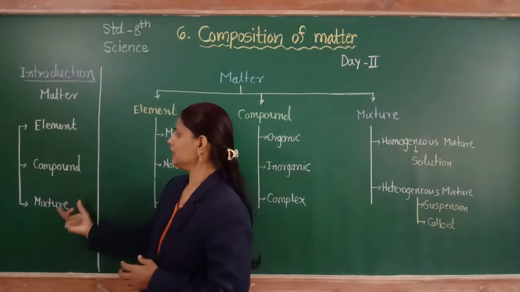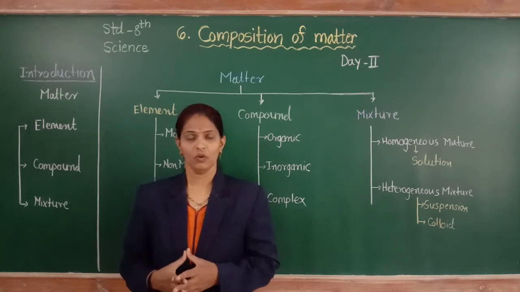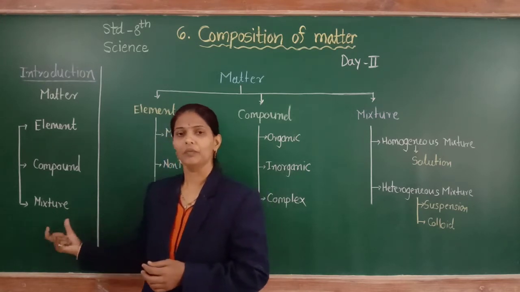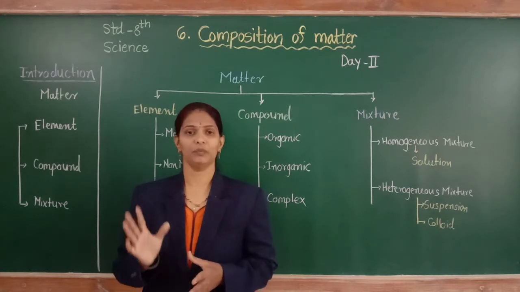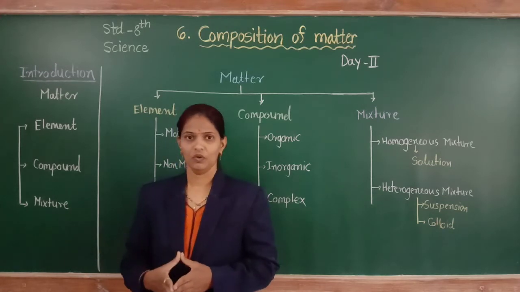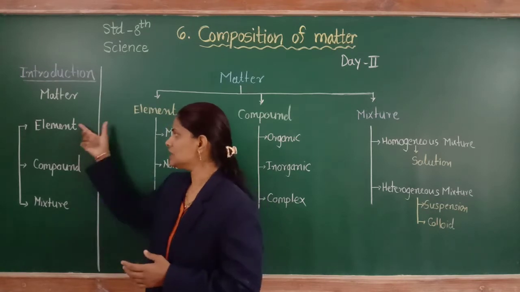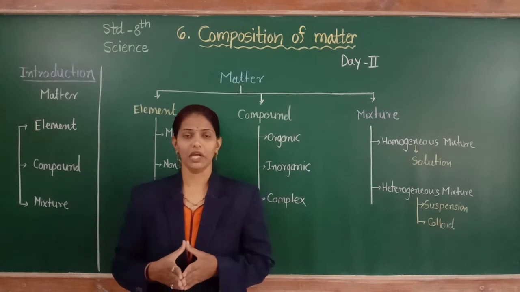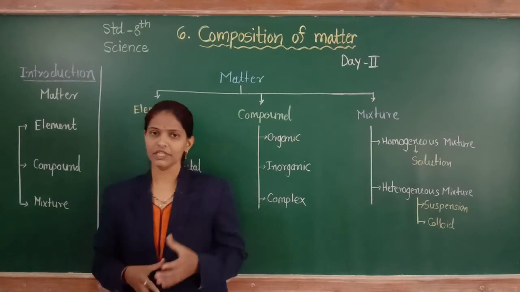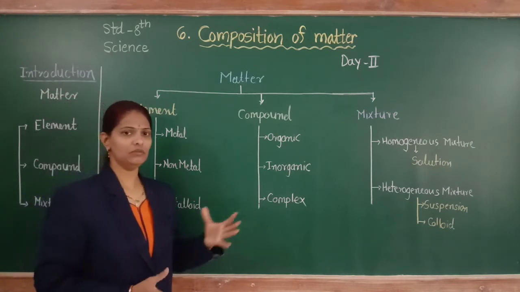Then next, mixture. Here the substance is formed by only mixing, not chemically joining, two or more substances in any proportion. That is called a mixture. For example, lemon sharbat. So these are the types of matter according to chemical composition: element, compound and mixture. Let's discuss the types of element, compound and mixture next.